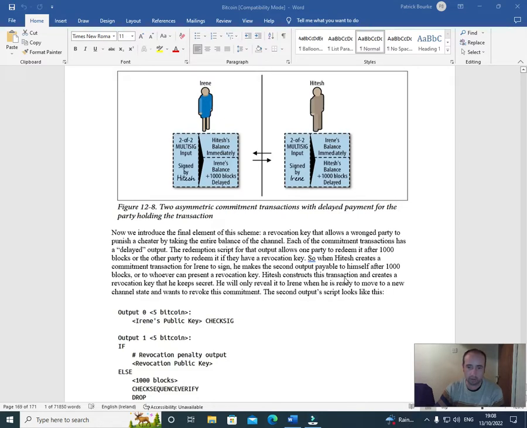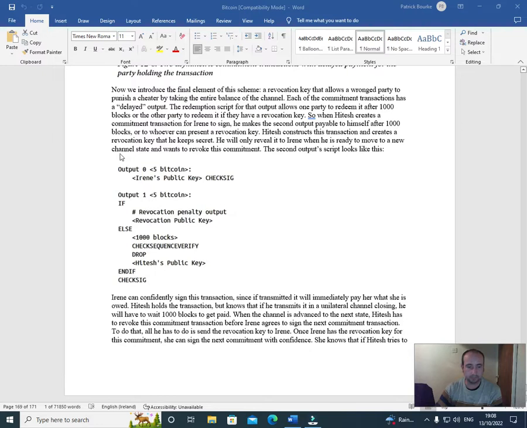Hitesh constructs this transaction and creates a revocation key that he keeps secret. He will only reveal it to Irene when he is ready to move to a new channel state and wants to revoke his commitment. The second output looks like this.